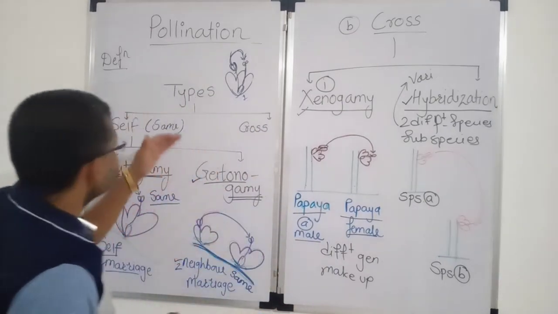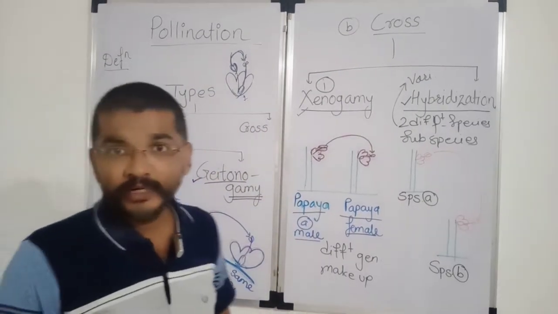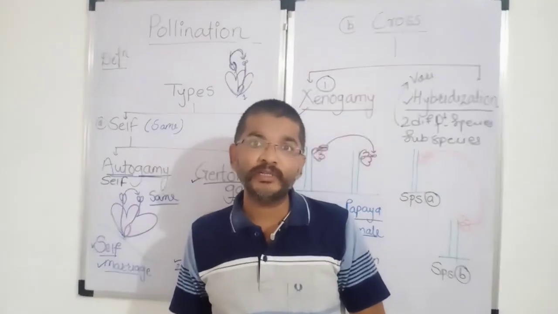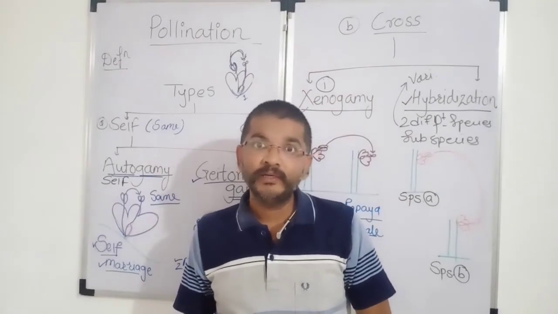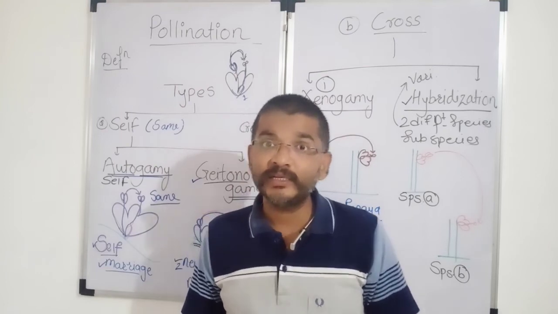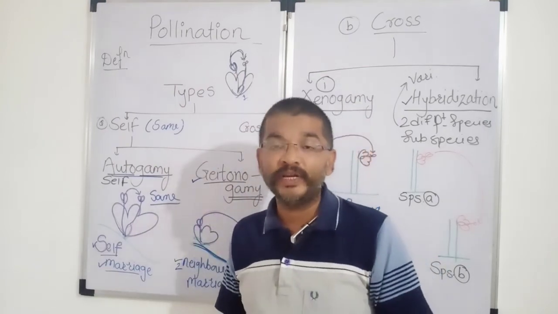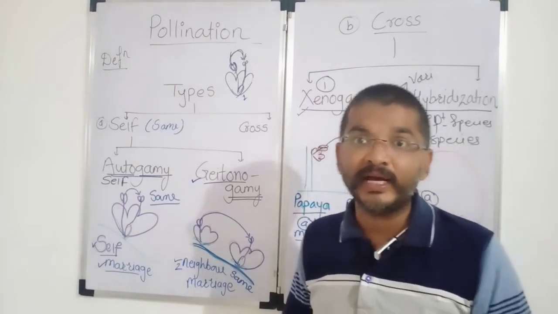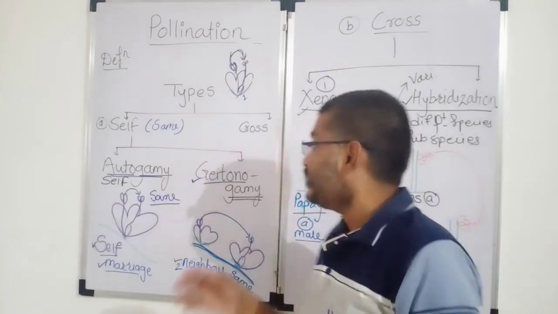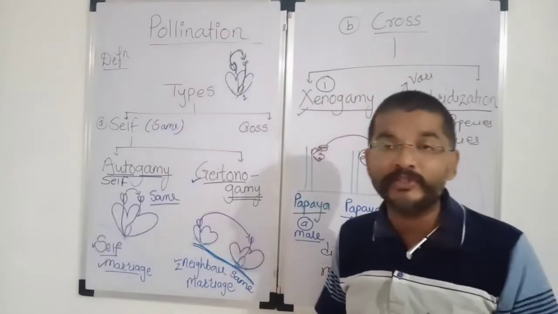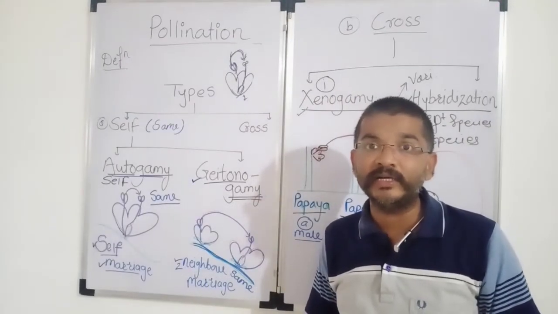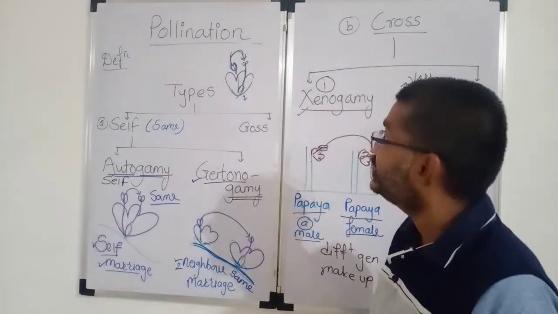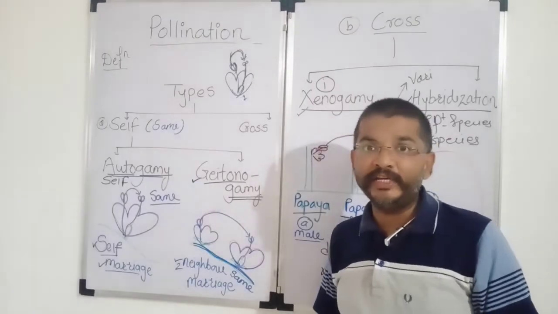Whereas self-pollination is not playing any important role due to continuous self-pollination. If you are performing continuous self-pollination, then it brings in inbreeding depression. So due to continuous self-pollination, progenies become weaker and weaker. Whereas due to continuous cross-pollination, progenies become continuously stronger and stronger. So this is about today's lecture, that is types of pollination.